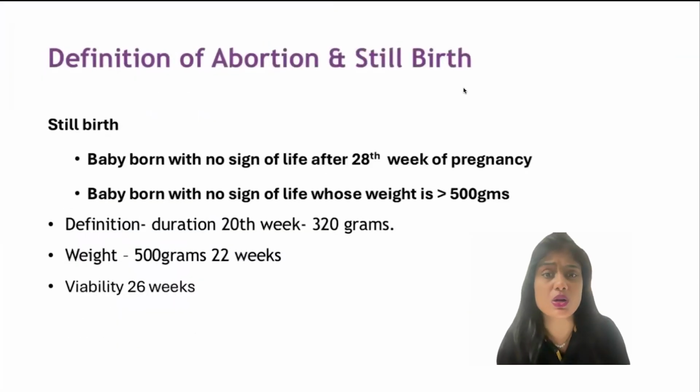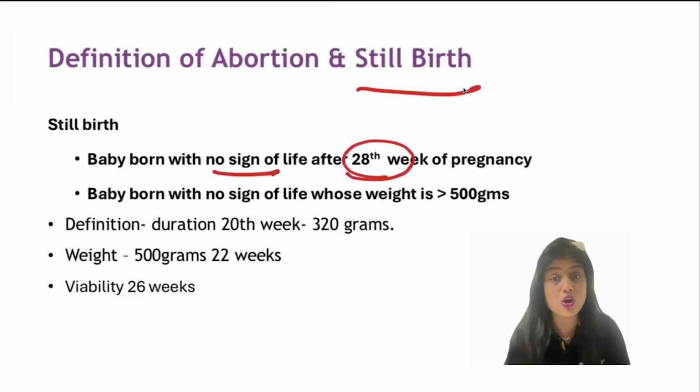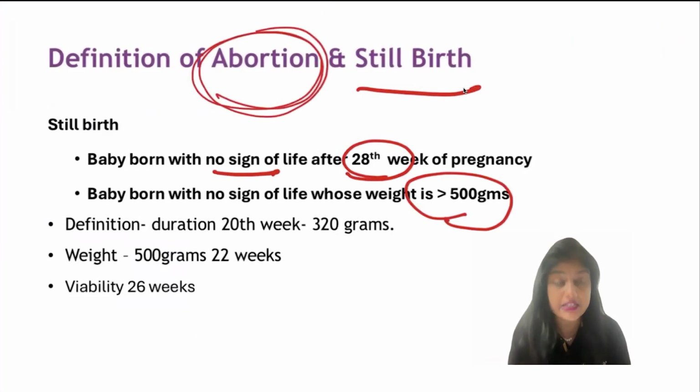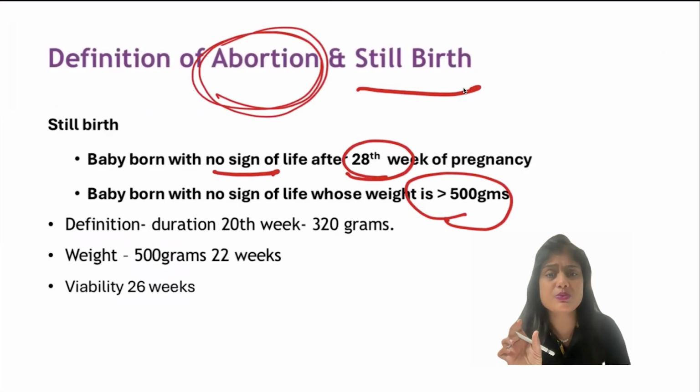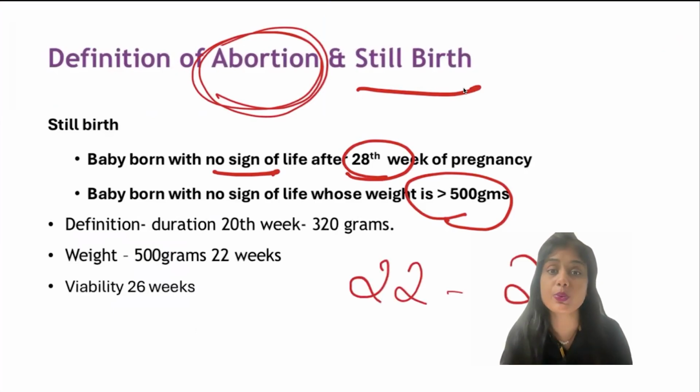So by definition, what is an abortion and what is a stillbirth? Stillbirth is no sign of life after 28 weeks or 500 grams. That is after the period of viability. It is stillbirth. Before the period of viability is your abortions. Period of viability is one of the questionable, debatable topics as of now. Some people say 22 weeks, some people say 26 weeks. So on an average, let us keep it at 24 weeks.